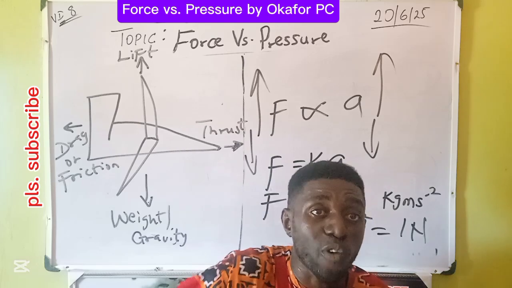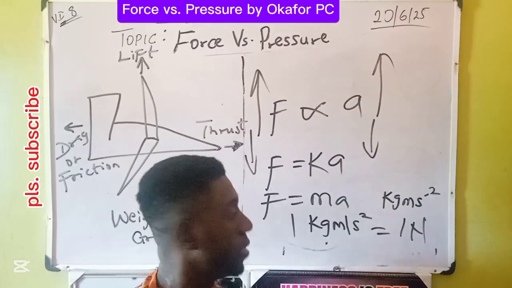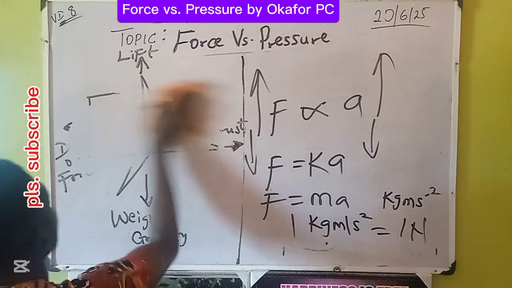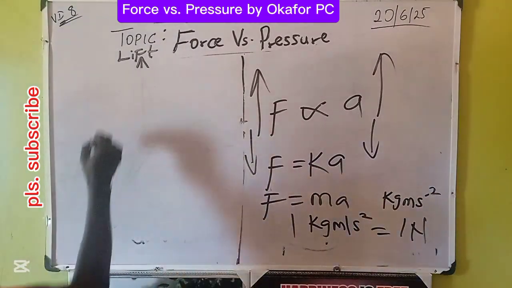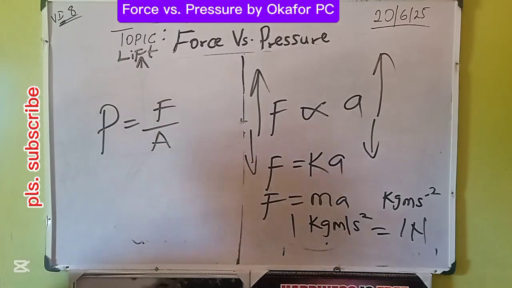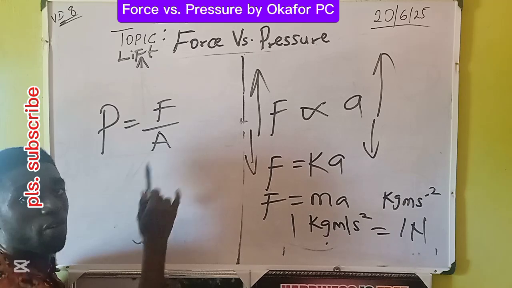Therefore, pressure is the force applied on a given area of a body. Mathematically, P is equal to F over A. This simply means pressure is force acting on a given area of a body.